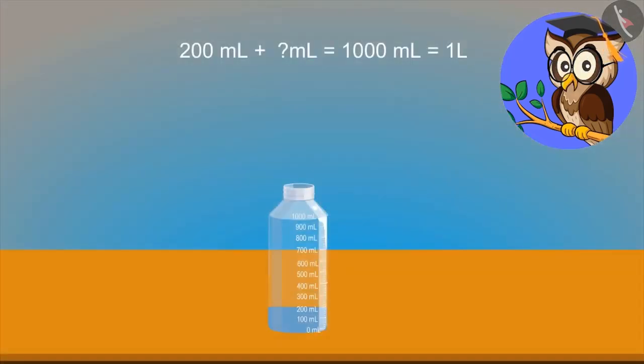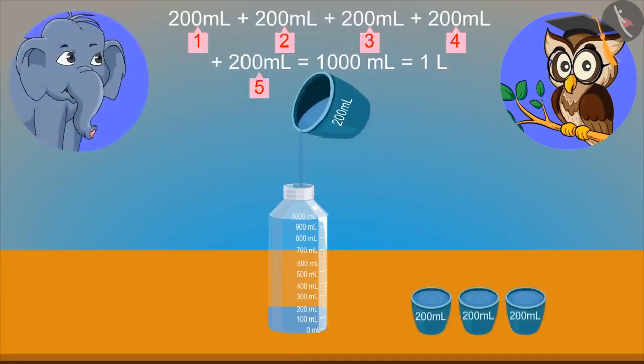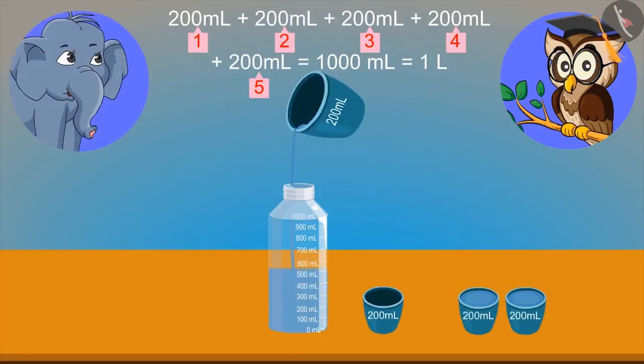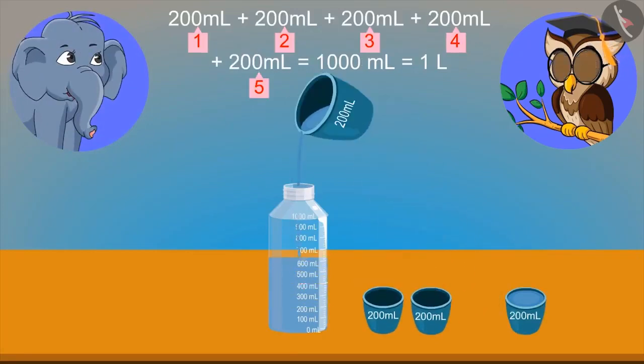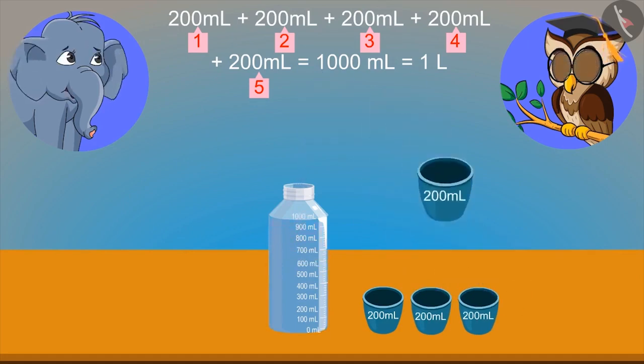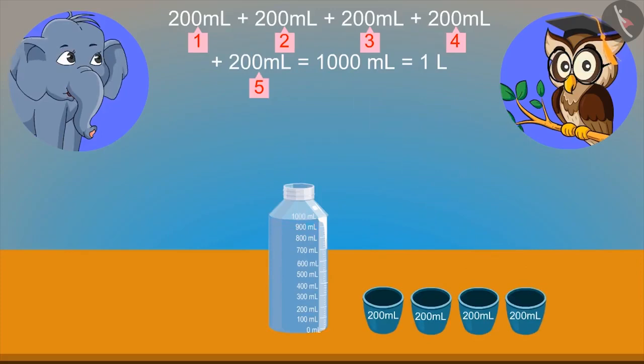Now, answer one more question of mine. This bottle contains 200 ml of water. How many times should 200 milliliter bottles be added to give 1000 ml of water? I know that adding 200 milliliter 5 times gives 1000 milliliter or 1 liter. So, if in this bottle we pour 200 milliliter of water 4 times, then it will become 1 liter.